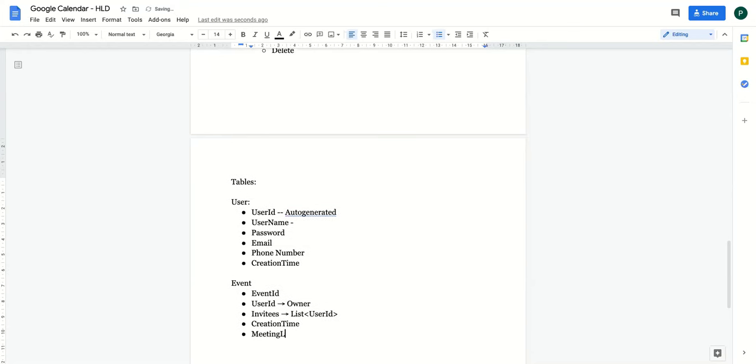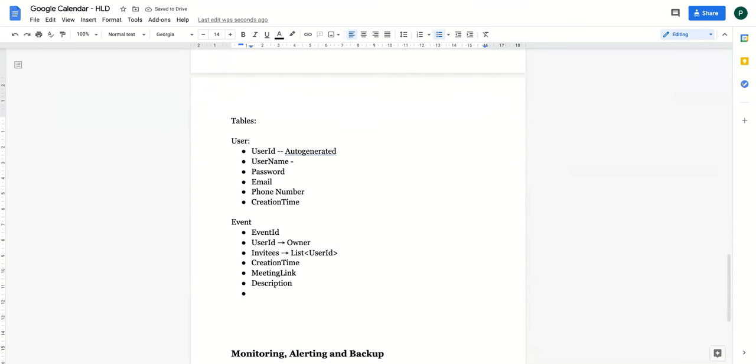If there is any meeting link, then you need that meeting link. If there are any relevant doc links, you will need that too. You might need a description as well. Relevant doc links can go as part of the description. So you can say description. What else do you need apart from this?